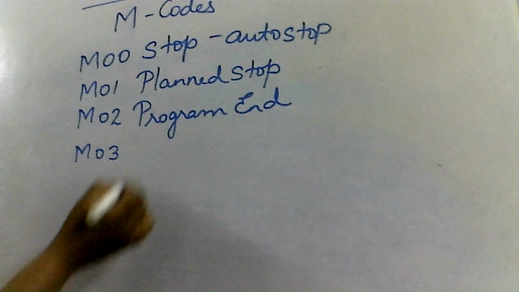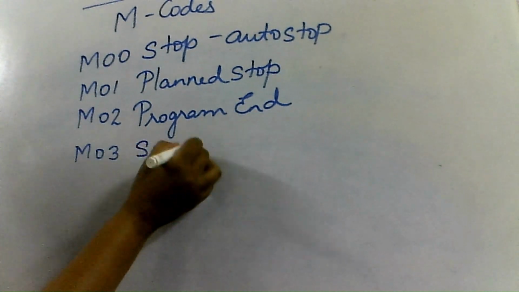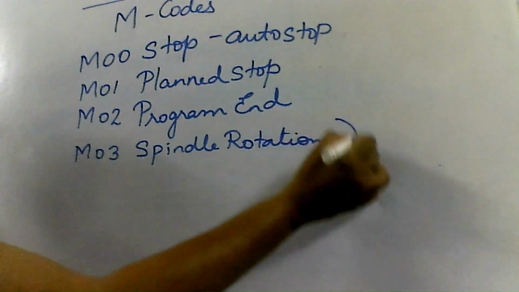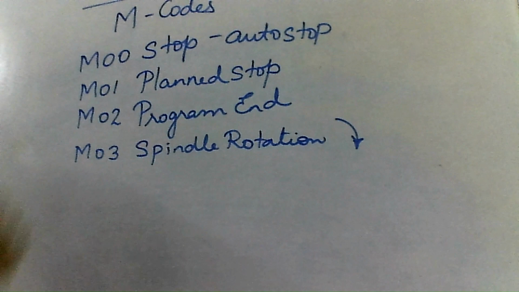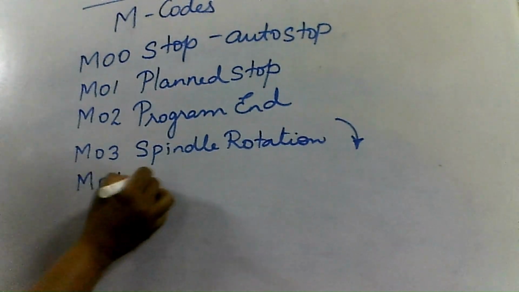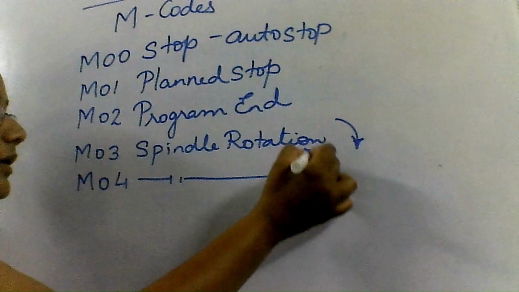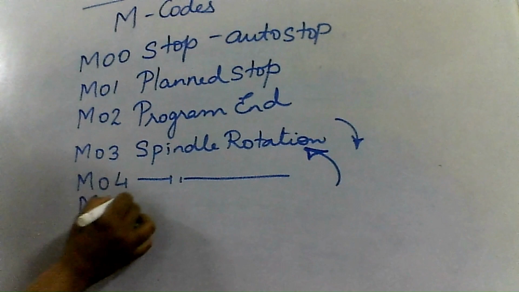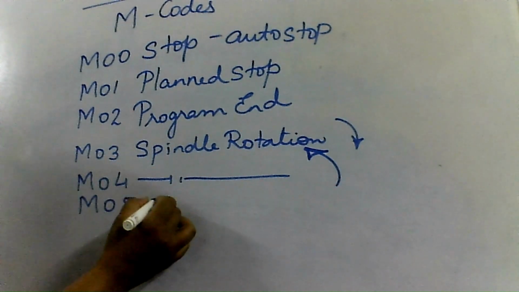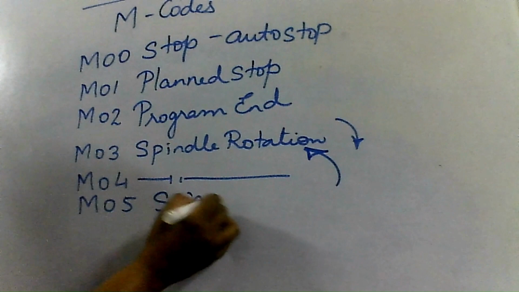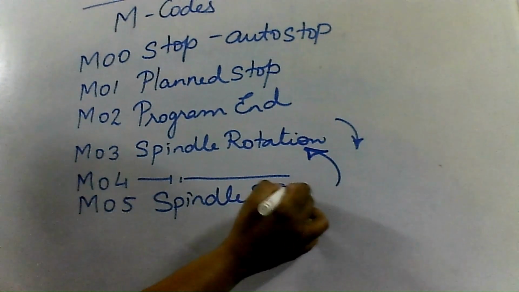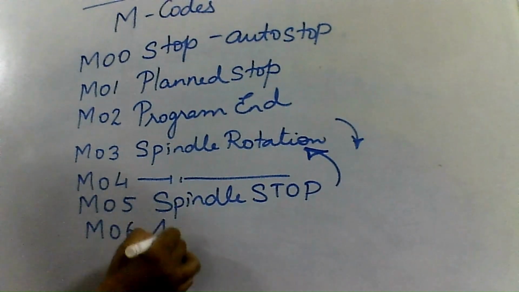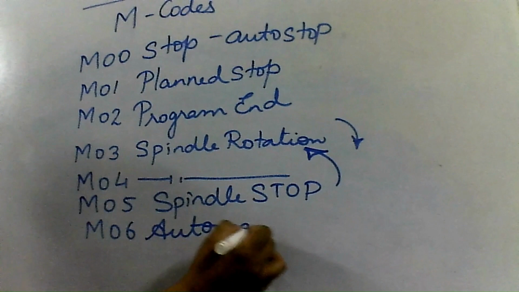M03 is used for spindle rotation in clockwise direction. Then M04 is used for spindle rotation in anti-clockwise direction. M05 is used to stop the spindle. So it is for spindle stop. M06 is used for automatic tool change.